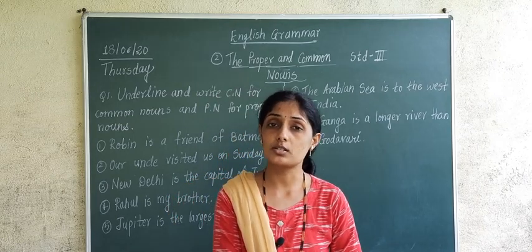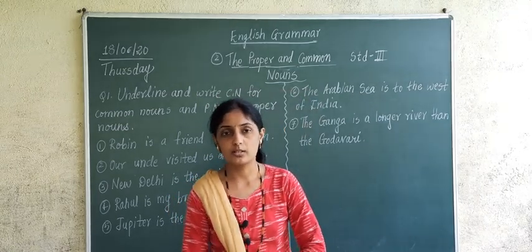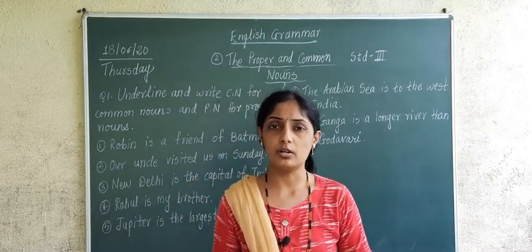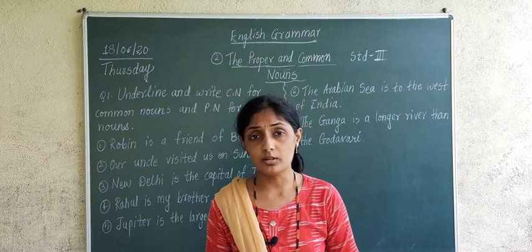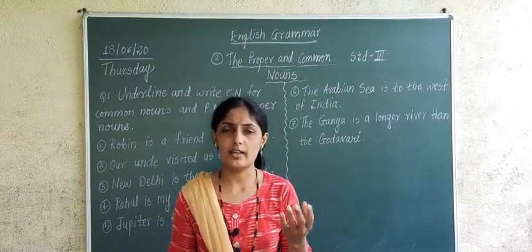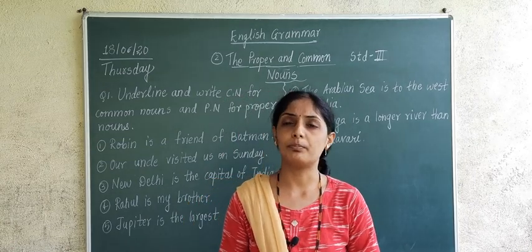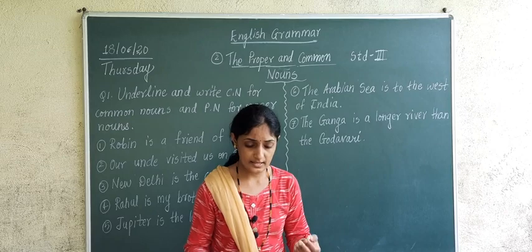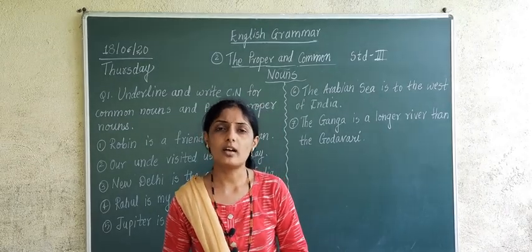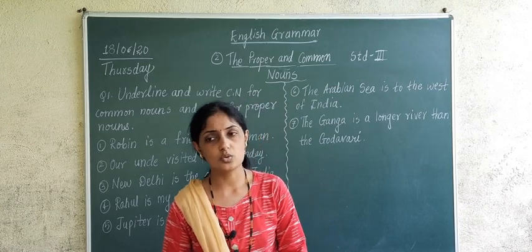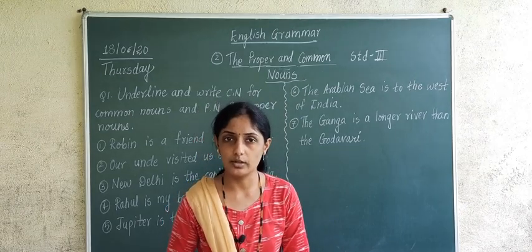Naming words means what? The name of a person, the name of a place, the name of a thing, the name of an animal, or the name of a bird. When we take names of birds, animals, a person, a place or a thing, all those words are called nouns. And the other word for nouns is also naming words.